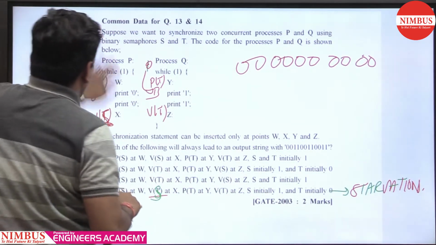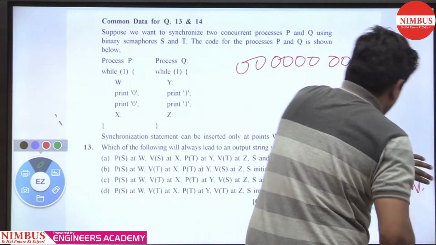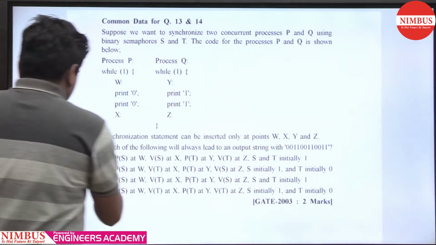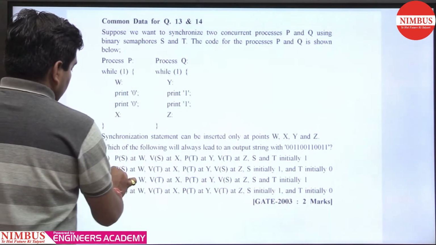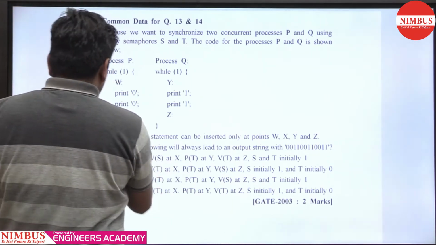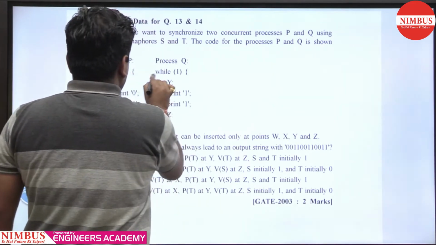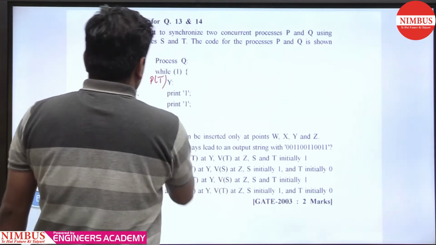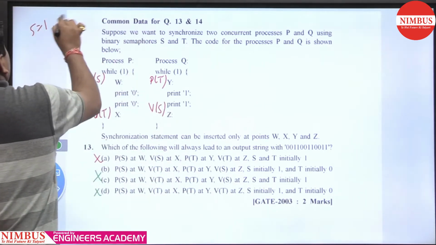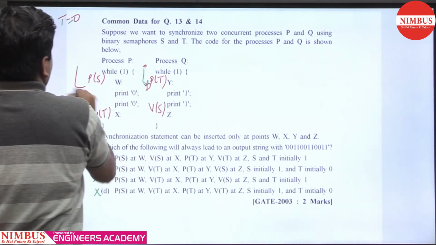Now we'll check the next option. PS at W, VT at X, PT at Y, VS at Z. S is 1, T is 0. When T is 0, that one blocks, and this one goes 1 to 0.